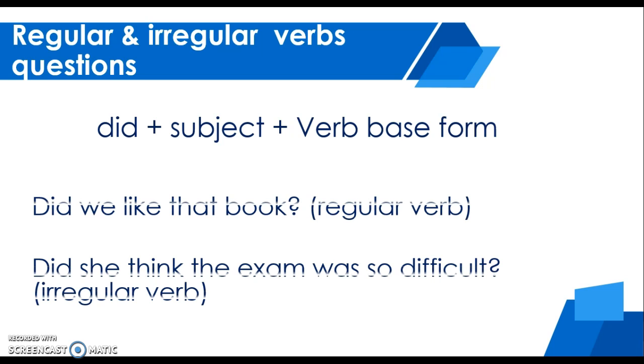Did we like that book? We can never say did we liked. That would be wrong, really bad. We need to say, did we like that book? Did she think the exam was so difficult? Think is in base form because we already have the word did.